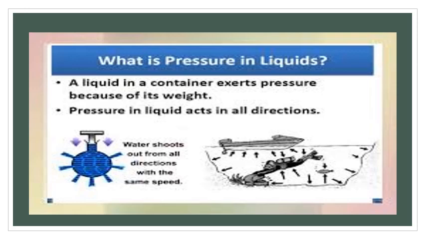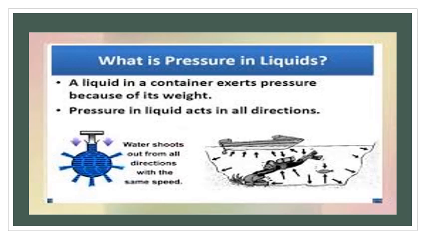What is pressure in liquids, or what does liquid pressure mean? A liquid in a container exerts pressure because of its weight. So that pressure is considered as liquid pressure. Why does the liquid exert pressure on the container?